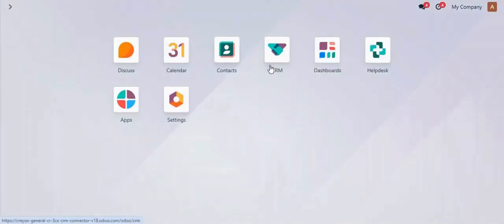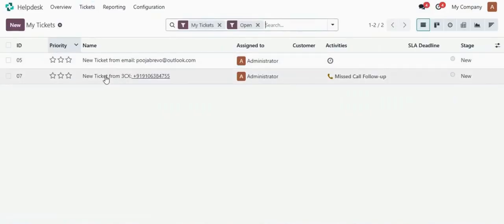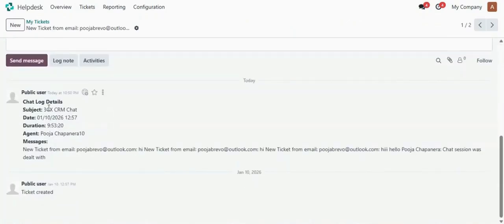But if we see in the ticket, you will be able to see the chat details as well. Here you can see 3CX CRM chat, and here you can see the chat session was dealt with, and the message is also being displayed over here, like what message you have received.